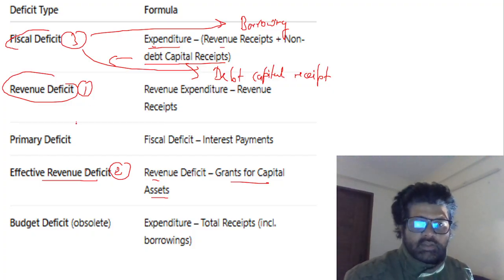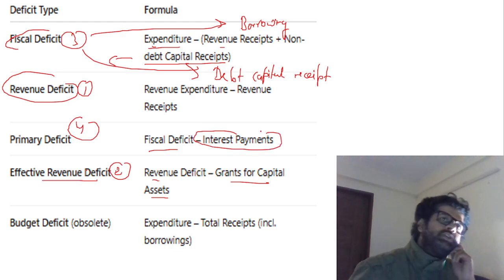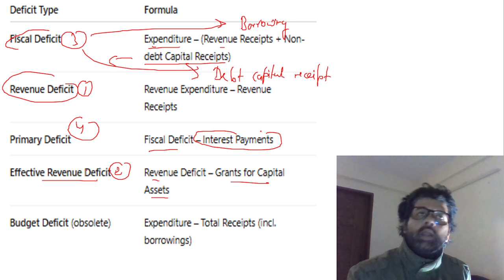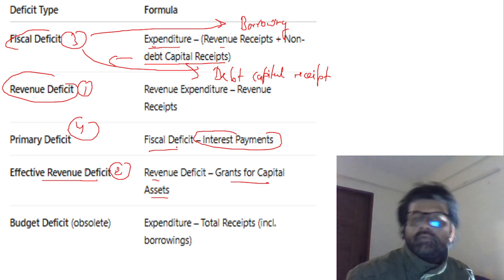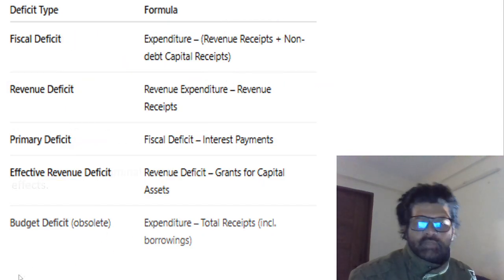So third is that, and then fourth is primary deficit: fiscal deficit minus interest payment. Let's say Modi sir is ruling now. During the period of Manmohan Singh sir, he took some loan, and Modi sir is still paying the interest on that loan. If you subtract that interest from fiscal deficit, you will get primary deficit. And then there is budget deficit, which has no meaning now; basically, nobody reads about it.